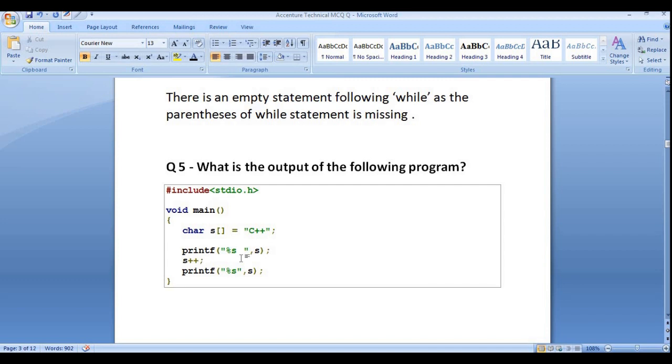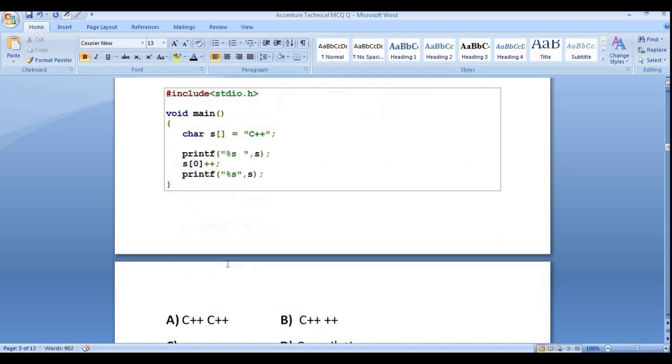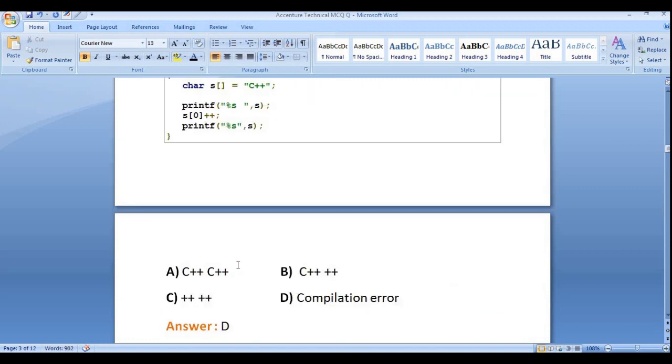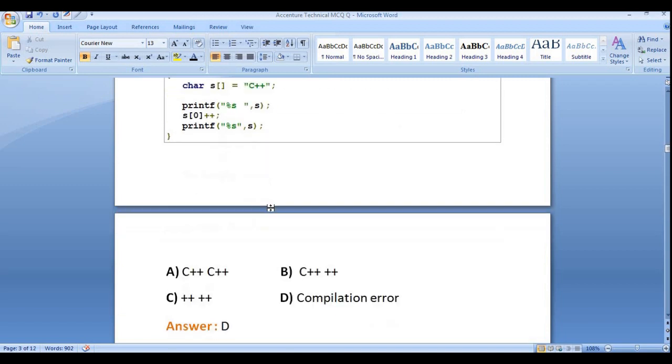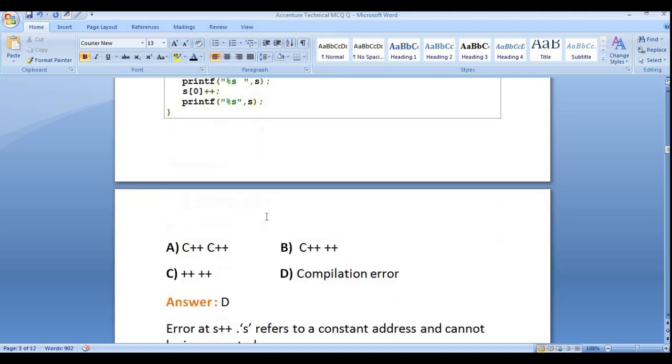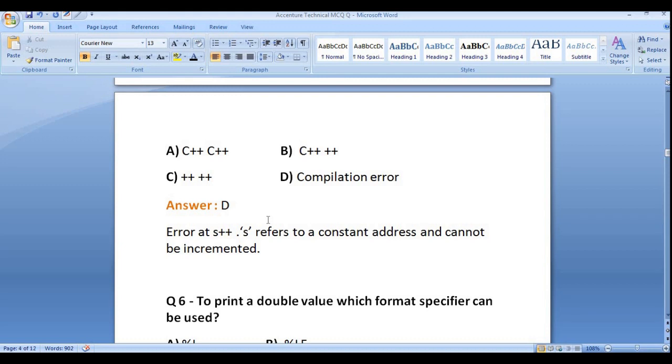So if you want to increment the address, it will not be possible. If we simply type s0 or s1 plus plus, then it will do the increment. But if you try to increment a constant address, because we can't increment the address of an array or string, etc., it will not be possible in C or Java or any other programming language. So it will simply throw a compilation or compile-time error. I hope you get a clear idea about this.